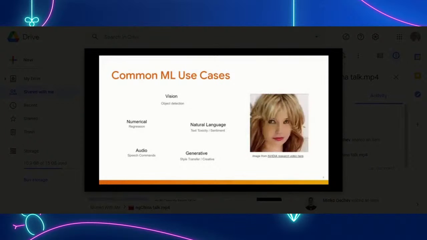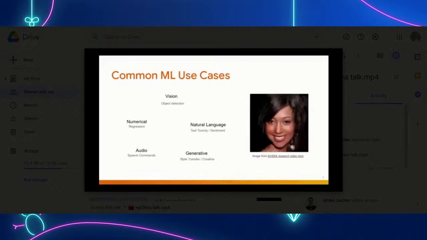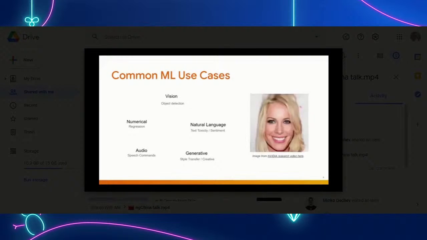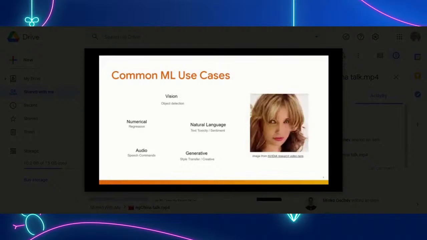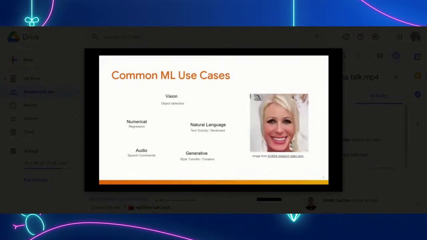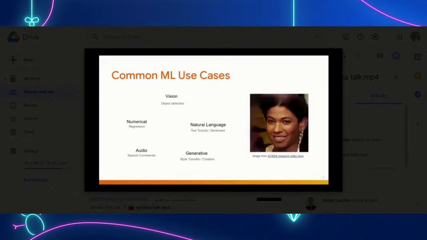And on that note, there are many ways you can use machine learning. Things like object detection, such as recognizing an object in an image. Or what about regression, which basically means predicting a numerical value from some input. For example, what is the price of a house if the square footage is 1,000 square feet? With enough training data, you can predict this with machine learning.